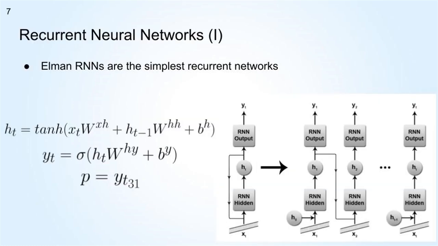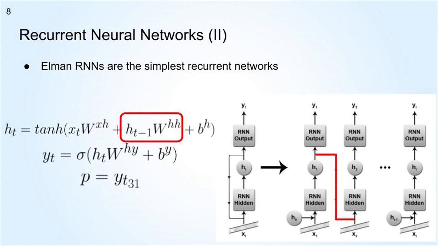We propose to use recurrent neural networks, especially Elman recurrent neural networks. These are the simplest recurrent models, and here you have the equations and a diagram of its architecture. In the equation, we define H as the hidden state, Y as the output at time step t, and P as the final model prediction.